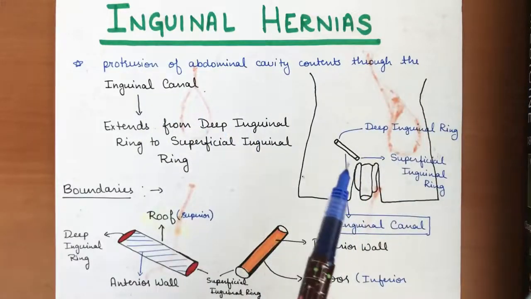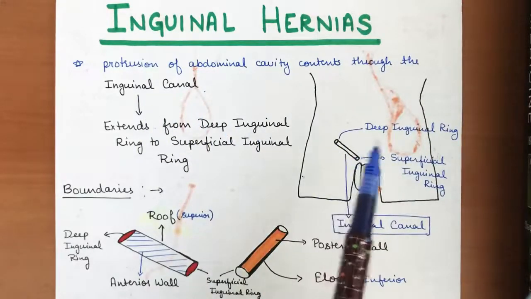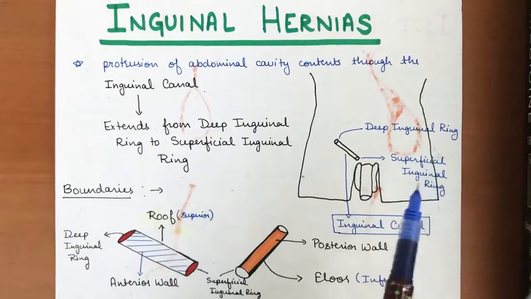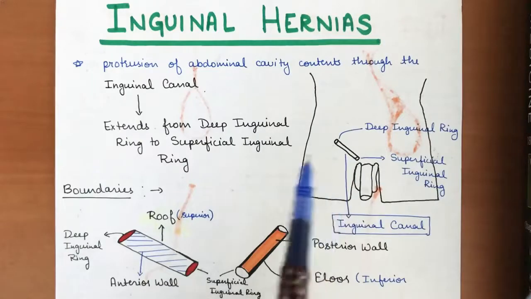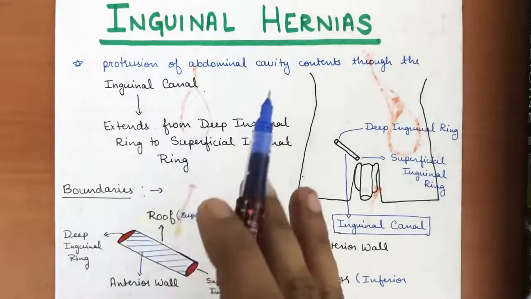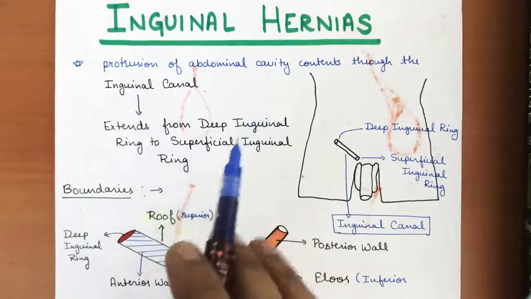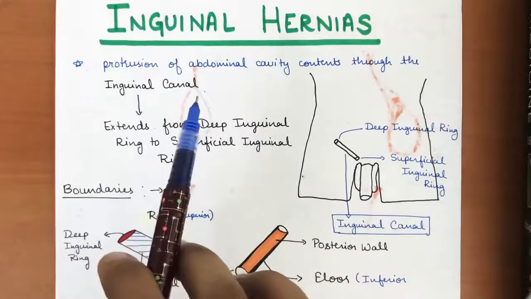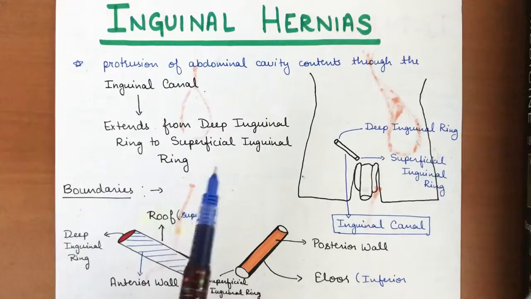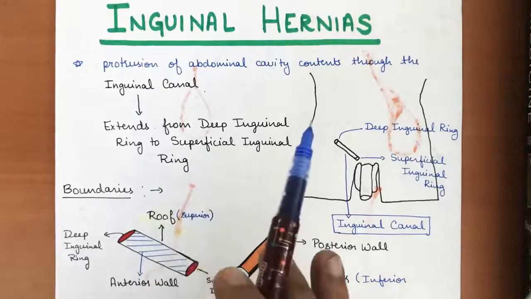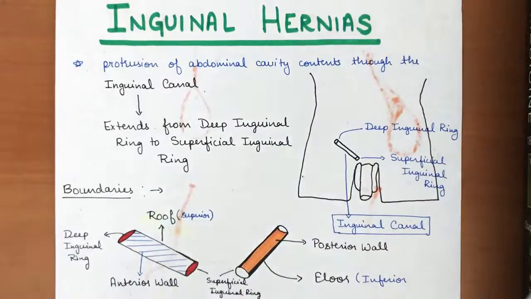The inguinal canal has two openings, one is the deep inguinal ring and another is the superficial inguinal ring. In between these two is the inguinal canal. Whenever any abdominal content, or you can say any abdominal organ part, protrudes through this inguinal canal, extending from the deep inguinal ring to the superficial inguinal ring or maybe further beyond that, that is known as an inguinal hernia.